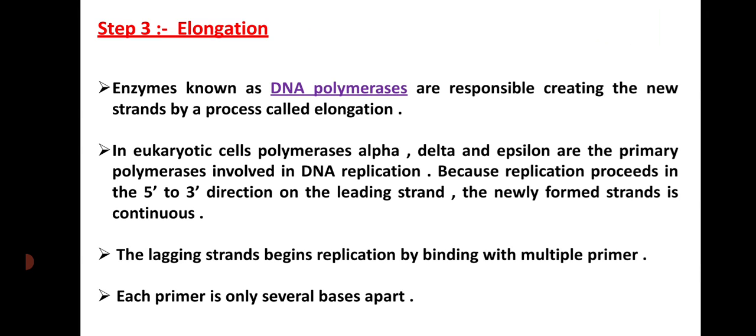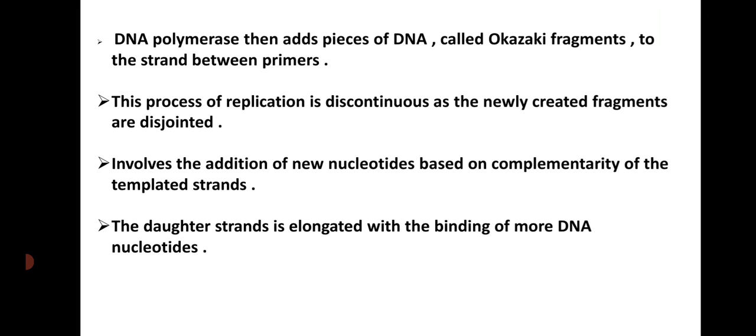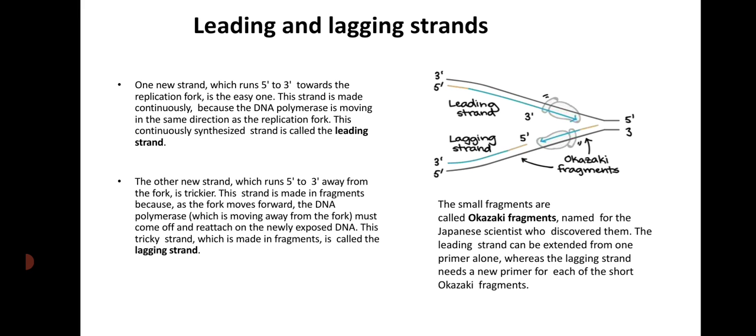So, in eukaryotic cells, polymerase alpha, delta, and epsilon are the primary polymerases involved in DNA replication. The lagging strand begins replication by binding with multiple primers. Each primer is only several bases apart. DNA polymerase then adds pieces of DNA called Okazaki fragments to the strand between primers. The process of replication is discontinuous as the newly created fragments are disjointed. It involves the addition of new nucleotides based on the complementarity of the template strand, and the daughter strand is elongated with the binding of more DNA nucleotides.